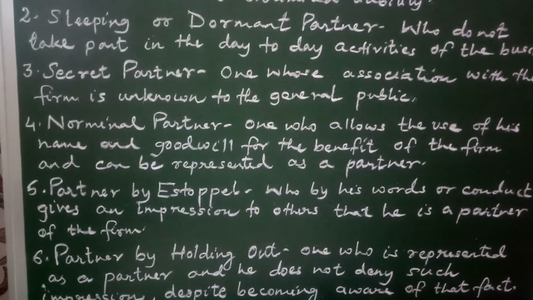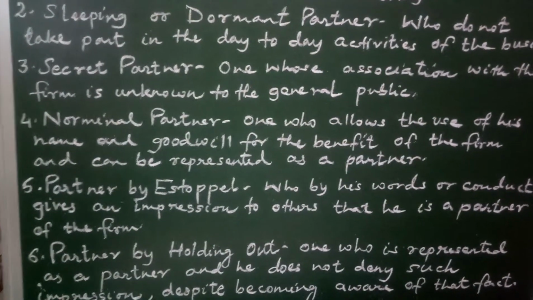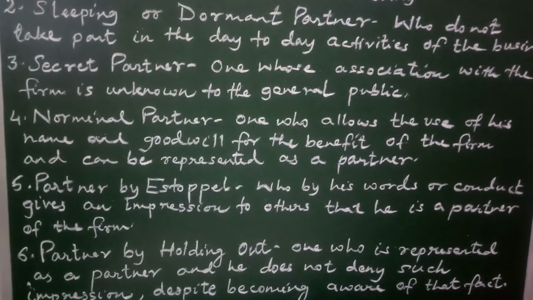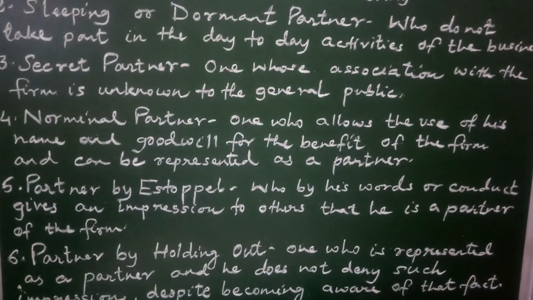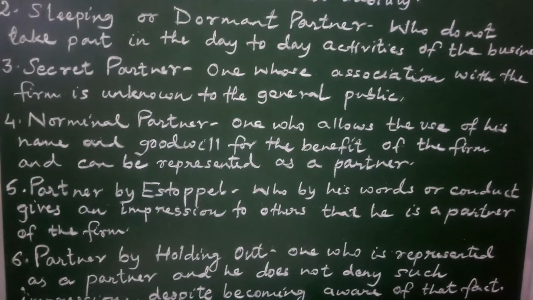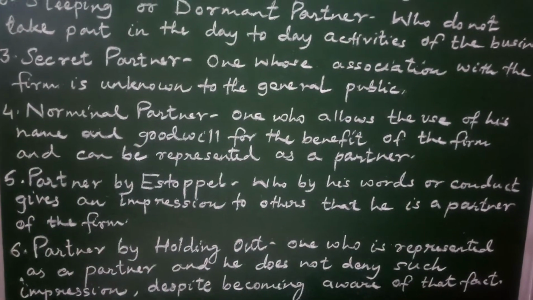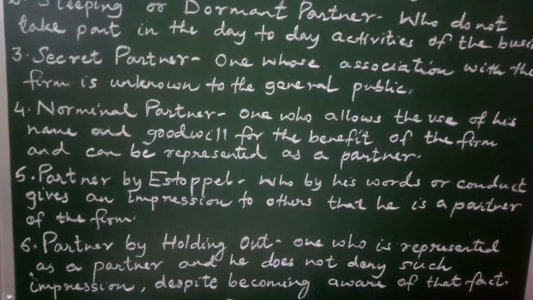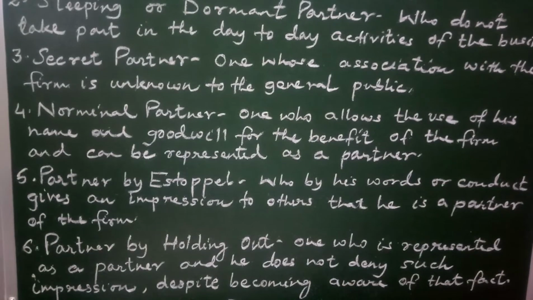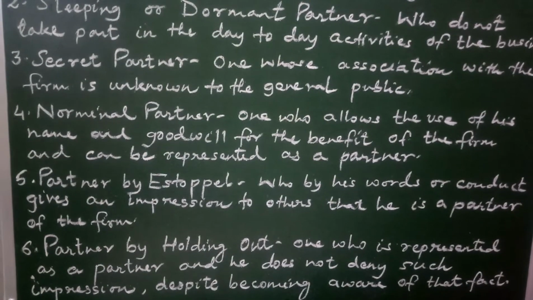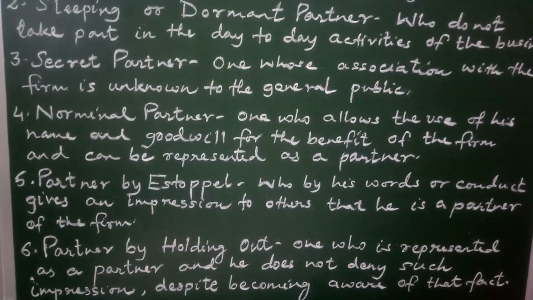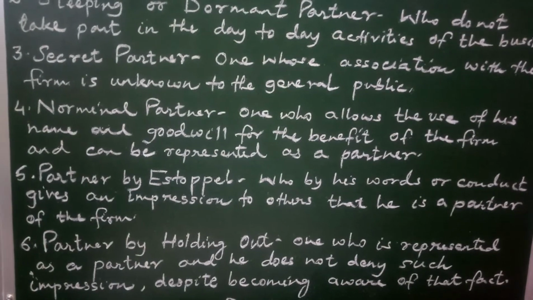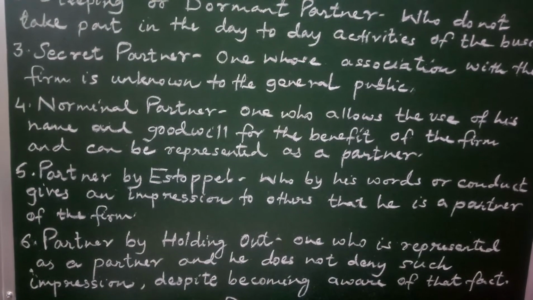Now in all the 6 cases, the liability of all the partners will be unlimited. Whereas in the last 3 cases, that is 4, 5 and 6, nominal partner, partner by estoppel, and partner by holding out, these 3 partners will not contribute any capital, they will not take part in the management of the business, they will not share the profits nor bear any losses, but they will have unlimited liability for that.